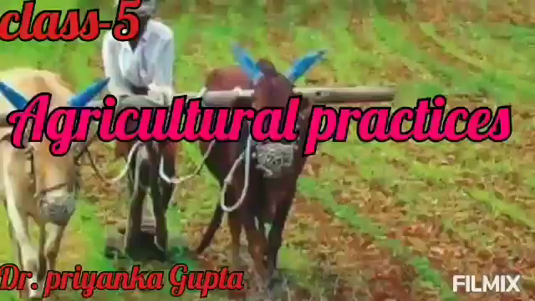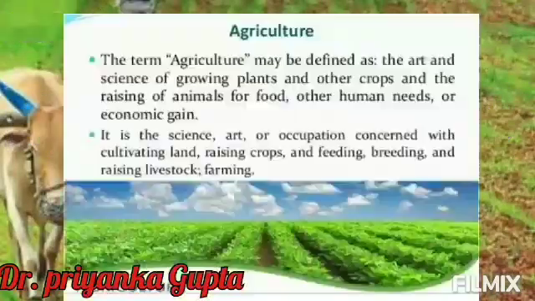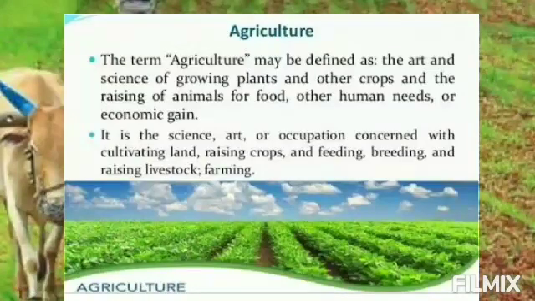Hey students, now let us come to the last section of our chapter, that is agriculture and its practices. So let us study that. Agricultural practices. Agriculture. The term agriculture may be defined as the art and science of growing plants and other crops and the raising of animals for food, other human needs, or economic gain.